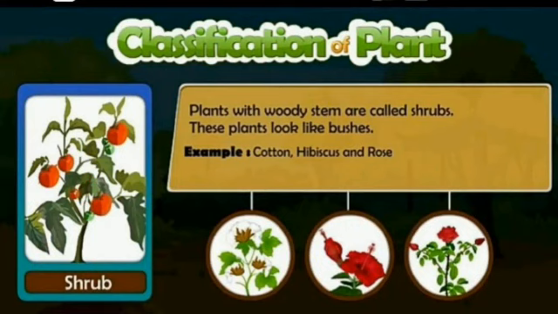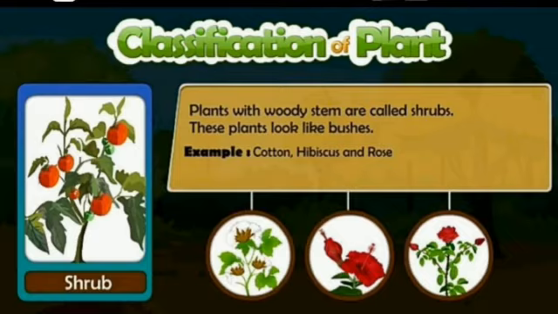Now let us know about shrubs. Plants with smaller stems that branch off near the ground are called shrubs. They have thin woody stems. For example, rose, hibiscus, henna. This type of plant lives for many years.